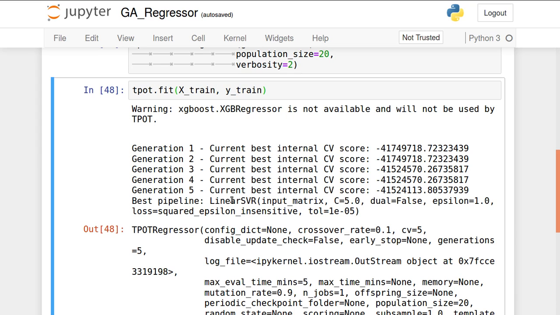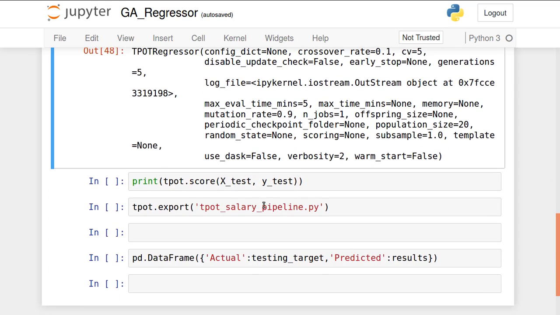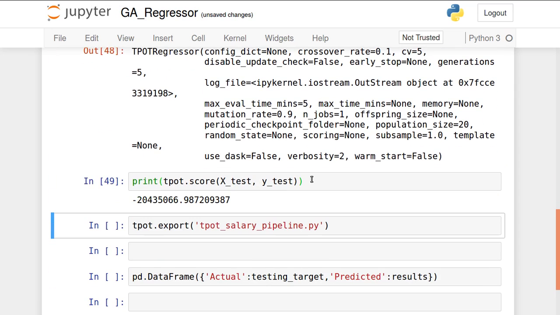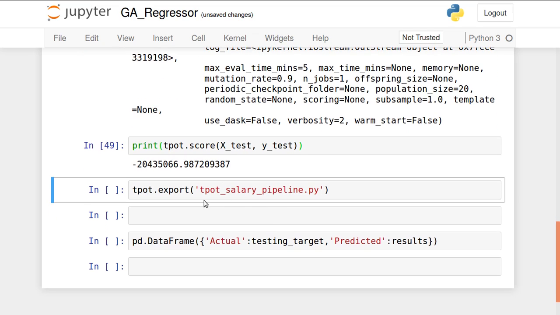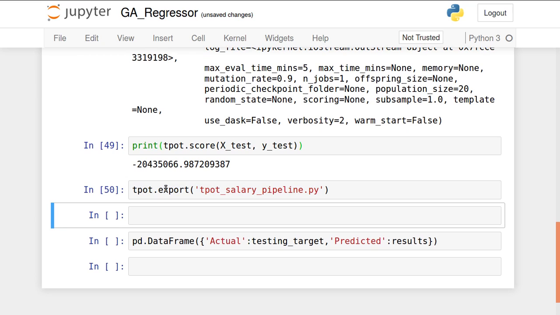It means that now I can apply the linear SVR, linear support vector regressor algorithm to find a solution for this particular data set. If you want the score, score is a simple method by which you identify the cross validation score of it. And now I am using the function tpot.export with tpot_salary_pipeline.py.